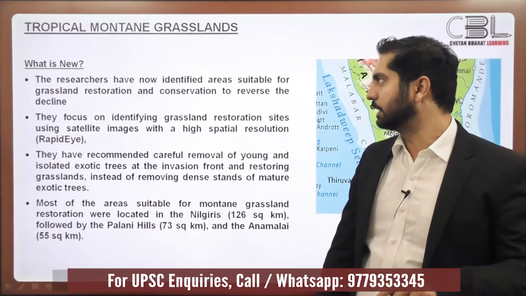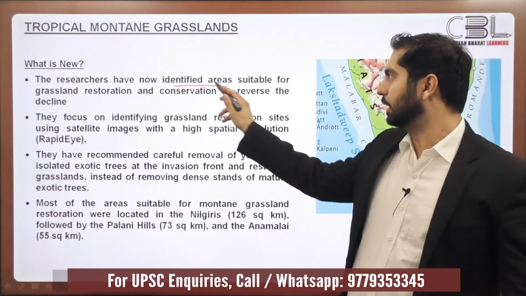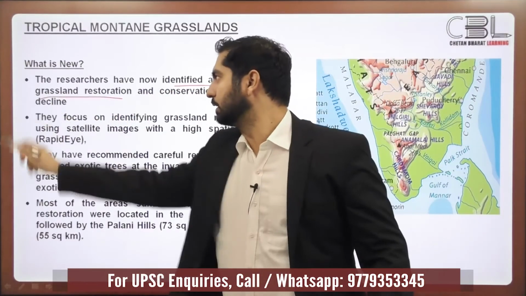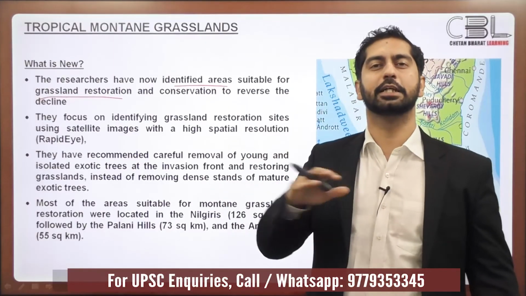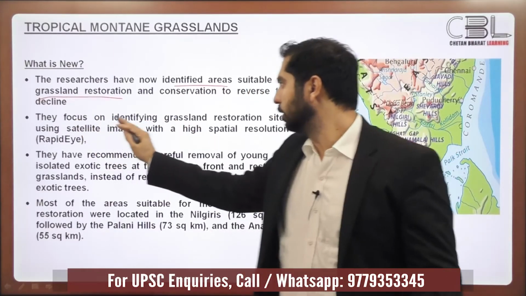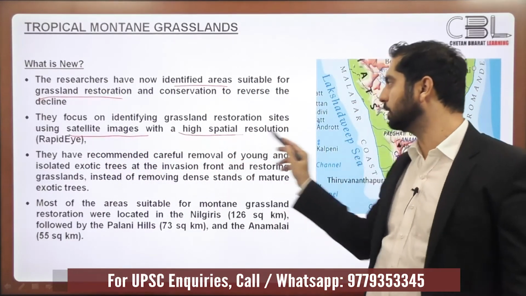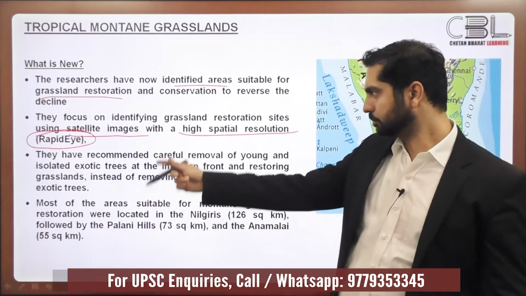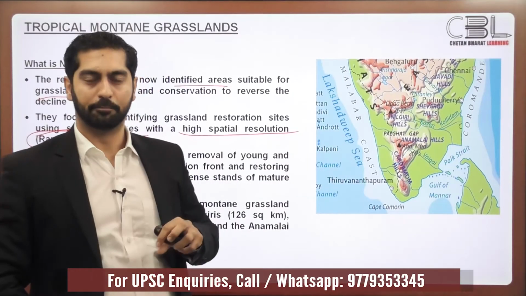In this context, the same study identified the areas which are suitable for grassland restoration, and this was done using high-tech satellite imagery techniques. They focused on identifying grasslands using satellite images with high spatial resolution, a technique they called RapidEye. The first step was identification of the areas that can be restored.